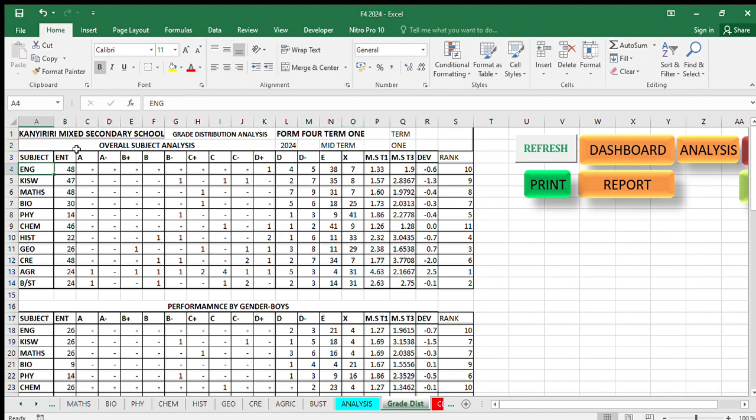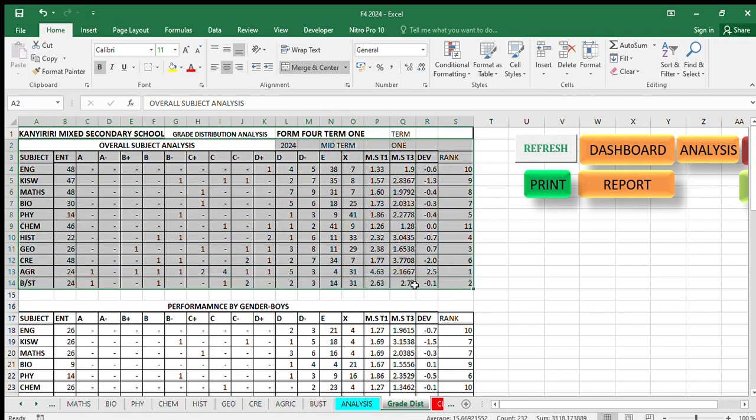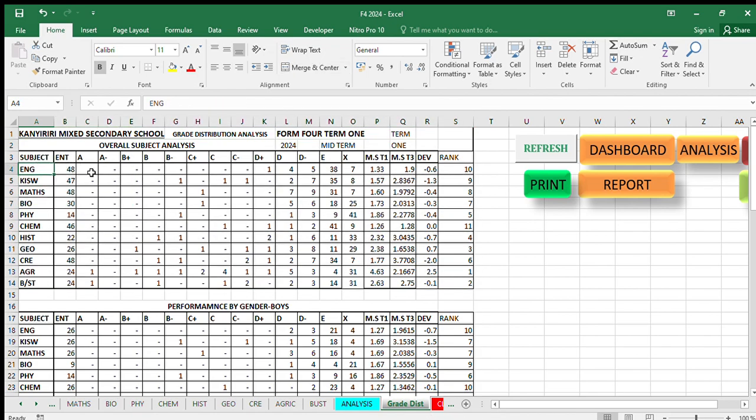Ndio hii inakwambia for the overall now. Hii ya kwanza ni for the overall. Inakwambia English A ni ngapi, Kiswahili all the way X hadi X. X ni the number of students ambao hawakufanya. Alafu hapa kuna MST1, this is the mean score term 1. Remember hapa tumefanya form 4 term 1 midterm, ndio hii hapa. So MS term 3, T3 ni term 3. So this term 3 is the previous. So inafanya comparison na kupea deviation now.